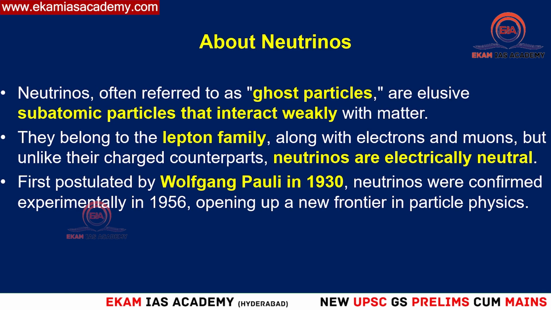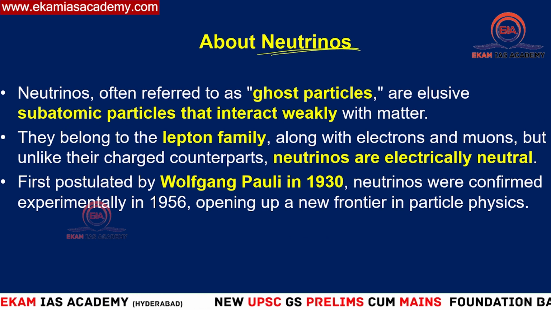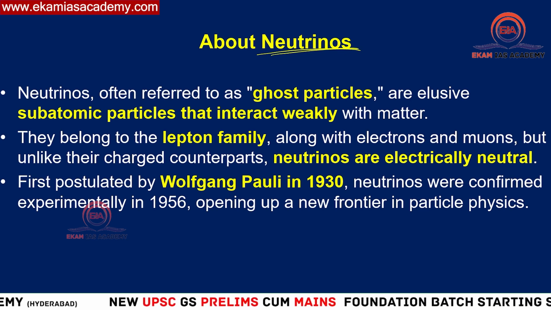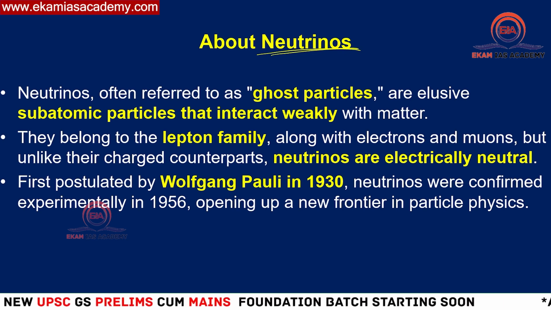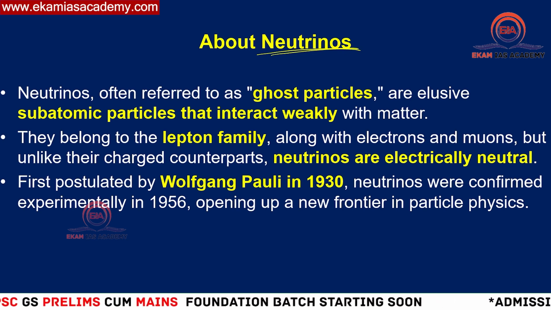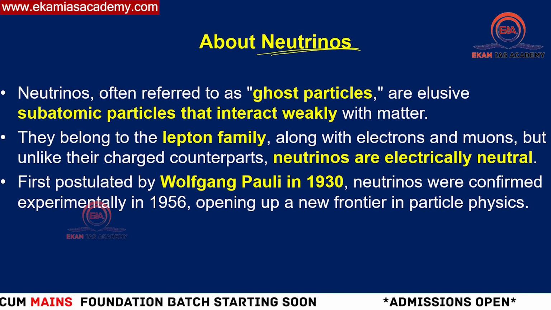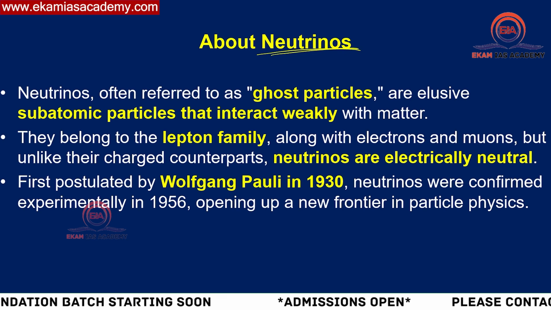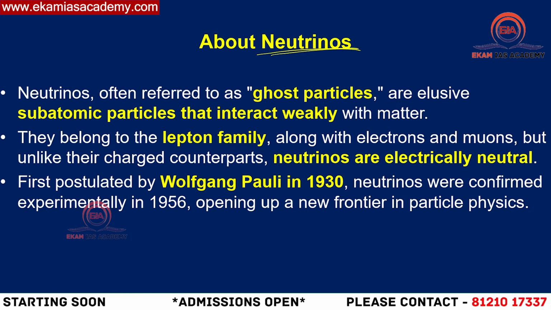So what do you have to know about neutrinos? Neutrinos are, as I told you, tiny elementary particles that exist on a large scale in the universe. They are so abundant, you can say the most abundant particles, but very small in size. They're very small and they don't have any charge. Do remember this basic fact. And they're not part of the atom, that is what I told you already. They interact very little with the matter around them. Because of neutral charge, they don't even get attracted to any magnet and other things.